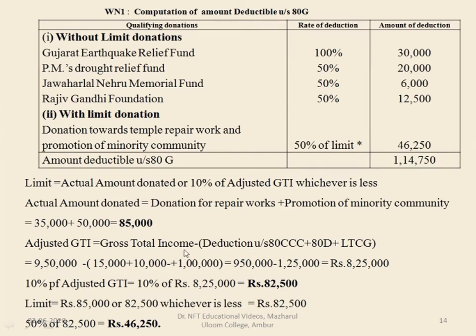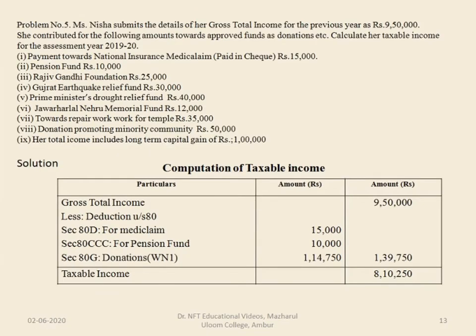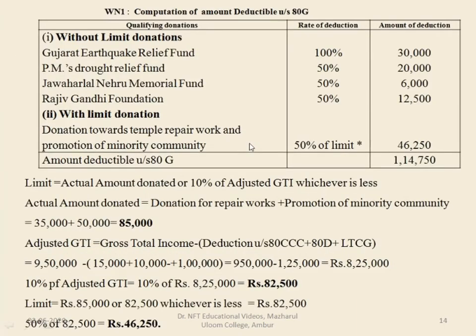So gross total income minus deduction under section 80CCC and 80D and long-term capital gain. See, 80D is 15,000, 80CCC is 10,000 and long-term capital gain is 1 lakh. These amounts, you write it here: 15,000 plus 10,000 plus 1 lakh, which comes to 1,25,000. So 9,50,000 minus 1,25,000 is 8,25,000.